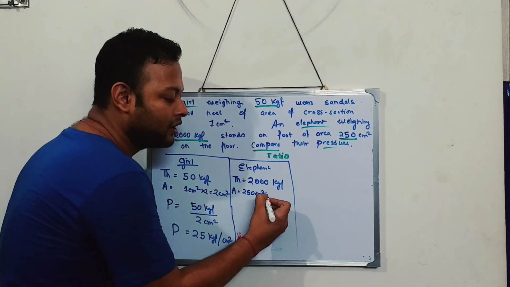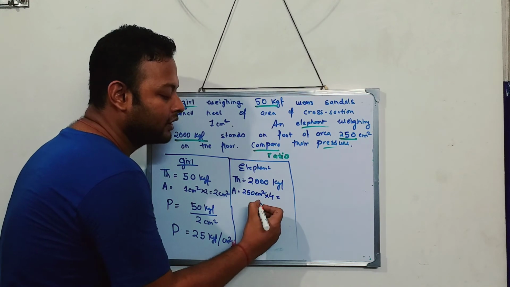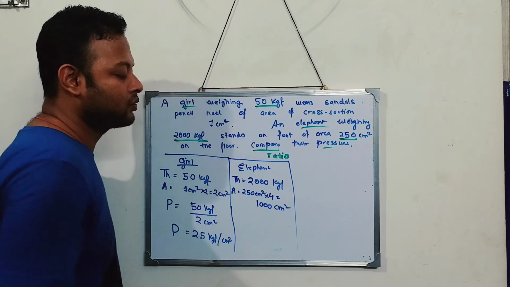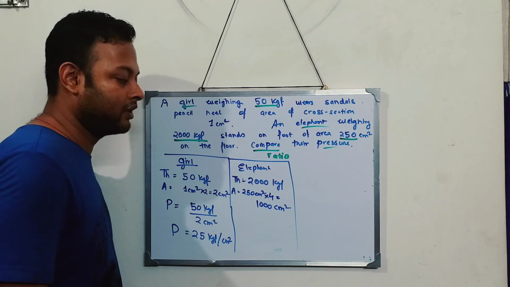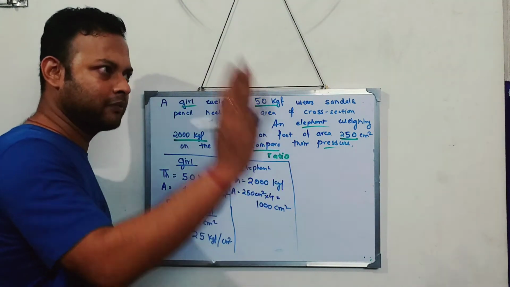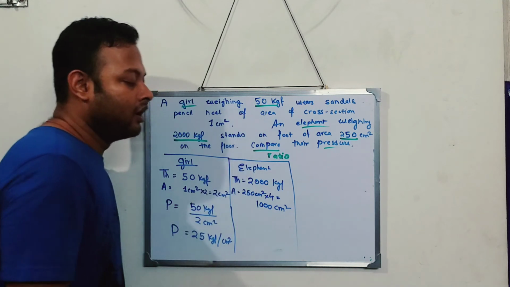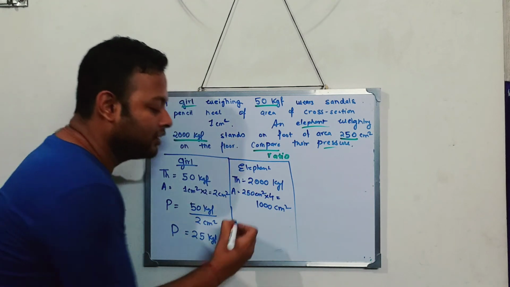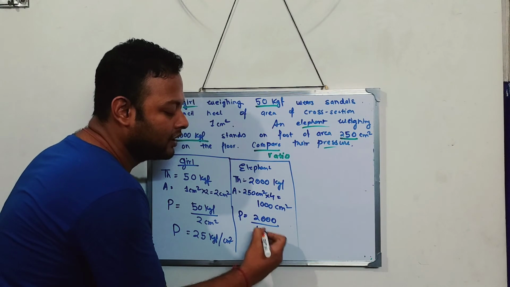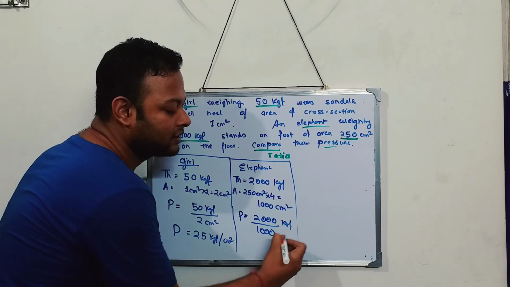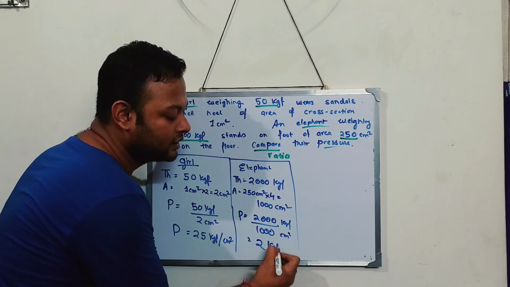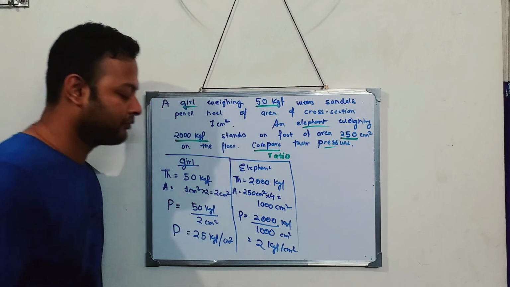So 4 feet will be what? Multiply this by 4 and this will become 1000 centimeters square. That is the area covered by the elephant, because 1 foot is 250, so 4 feet, multiply by 4. Easy. Now the same thing, pressure is equal to thrust by area. So thrust by area, kgf and centimeter square. So ultimately when you cancel, how much do you get? 2 kgf per centimeter square.